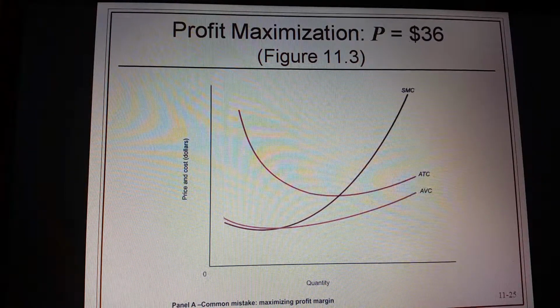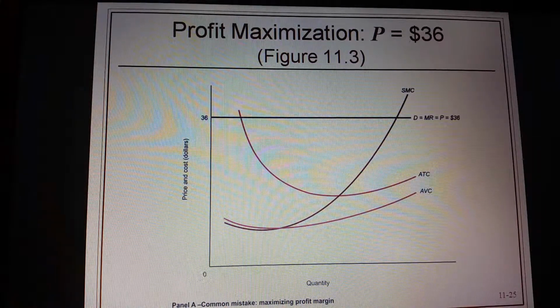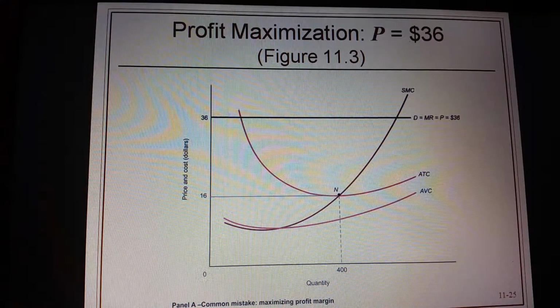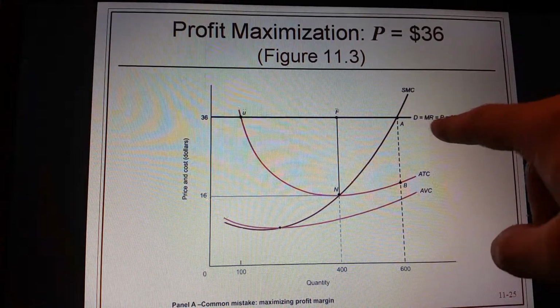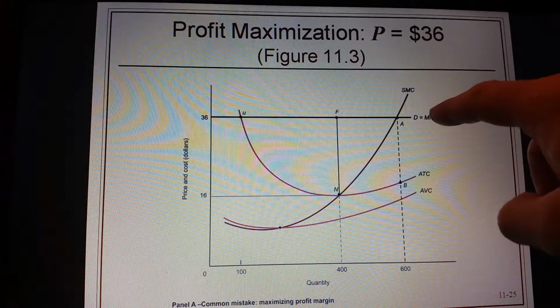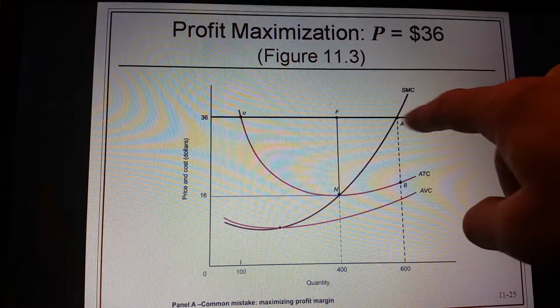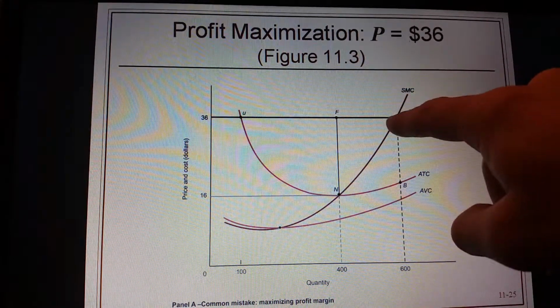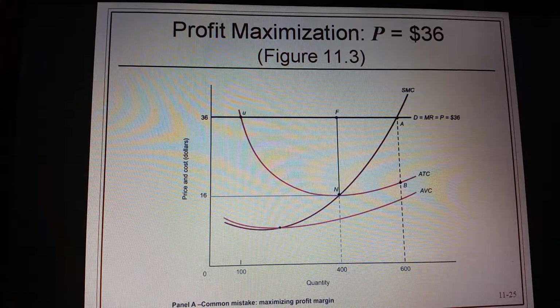So according to this chart here, where would you want to be producing? The correct answer would be at 600. And the reason for that is, first off, you can see here that D equals MR equals P. That means that the demand curve is equal to the marginal revenue curve, which is equal to the price. So where price or marginal revenue intersects the short-run marginal cost curve, that's where you're going to want to produce, and that's at 600 units.